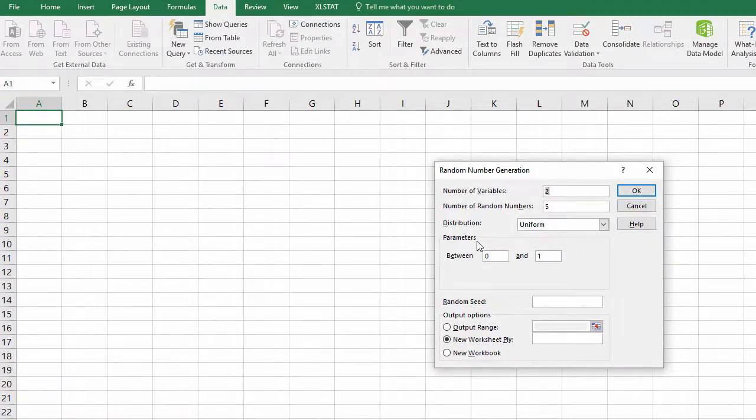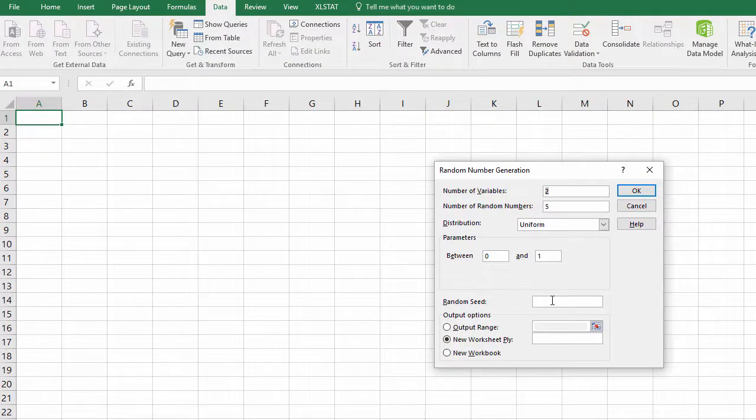Under Parameters, enter one or more parameter values that are required to characterize the selected distribution. For example, a normal distribution is characterized by the mean and the standard deviation. For the uniform distribution, a lower bound and an upper bound are required. For this example, the default values of 0 to 1 will be used as the lower and upper bounds respectively for this uniform distribution.